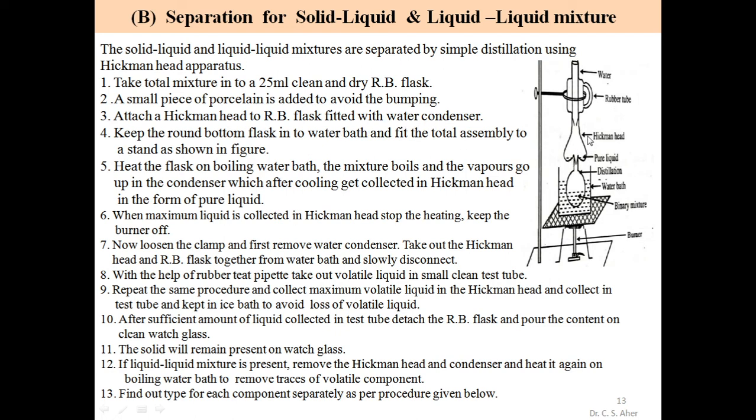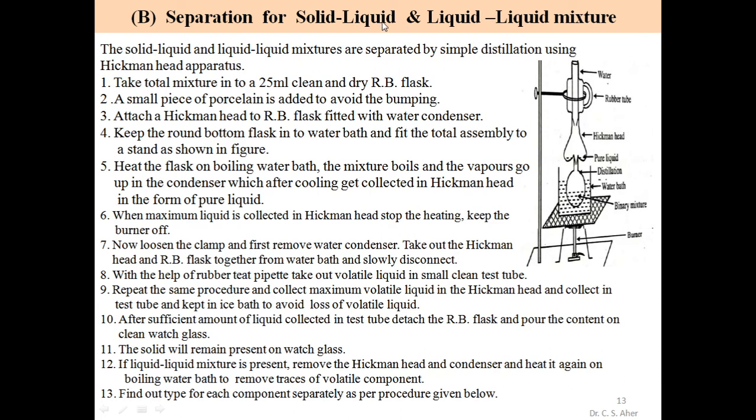So this is the Hickman head. This Hickman head is attached to this round bottom flask, and to this Hickman head we add this water condenser. This is a rubber tube for water circulation. This condenser is used for cooling. The Hickman head is used for the collection of liquid, and this round bottom flask is where we added the whole mixture. Keep the round bottom flask in a water bath and fit the total assembly to the stand as shown in the figure. So this is the assembly apparatus required for separation of solid-liquid and liquid mixtures.